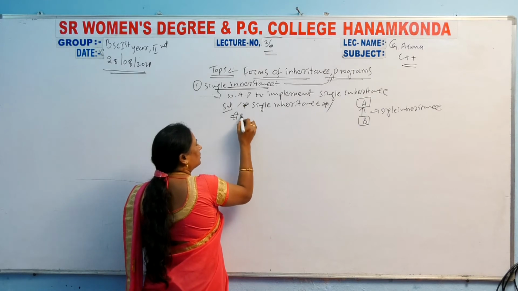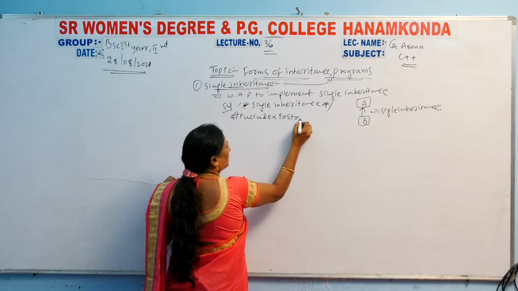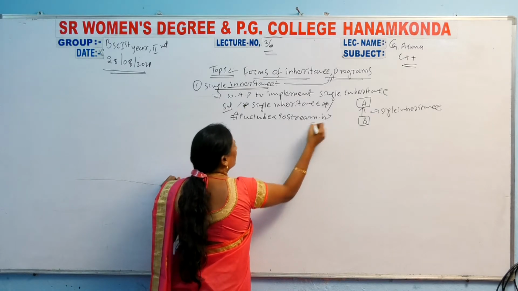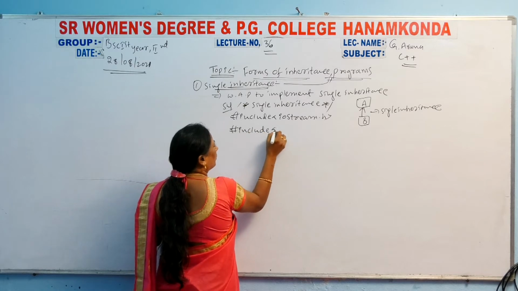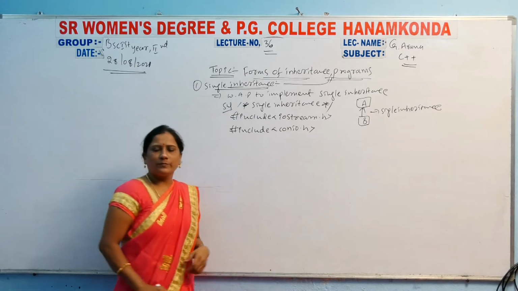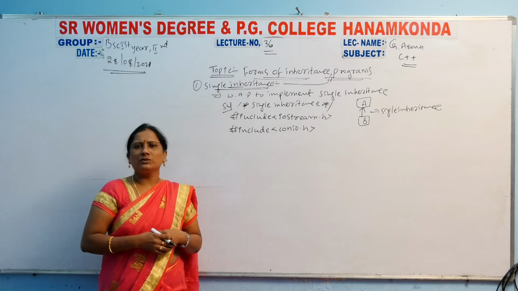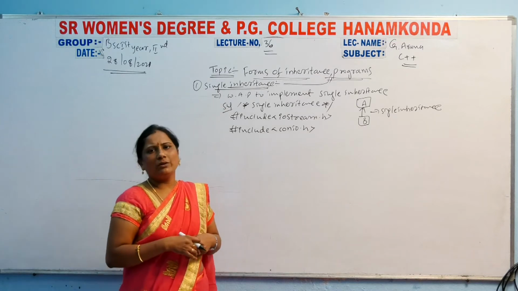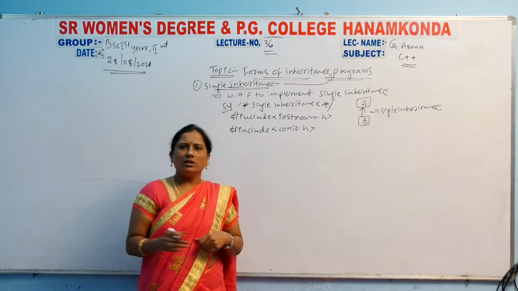First the include iostream.h header file, then another header file, include conio.h. After these two header files come the main function and variable declarations, like casual programs.